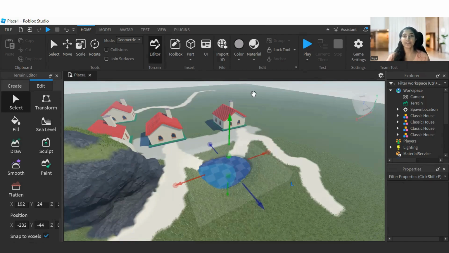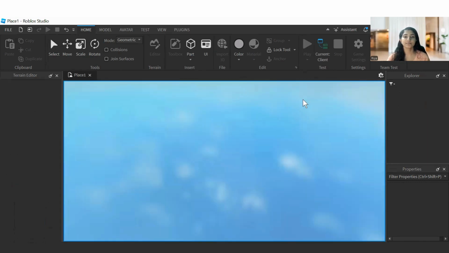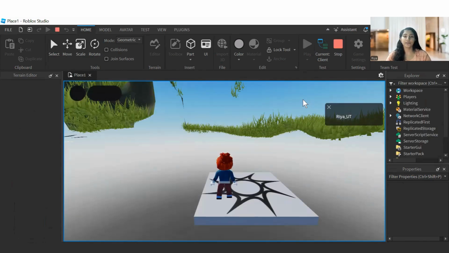Now let's play what we made. For that, I have to click on this play button. Yeah, it's opening. Actually, it is loading right now. All right, that's all. So today you learned how to move, rotate, and scale, and we made one water body. You also learned how to place the object. You learned how to add mountains, isn't it? Then you learned how to paint it.